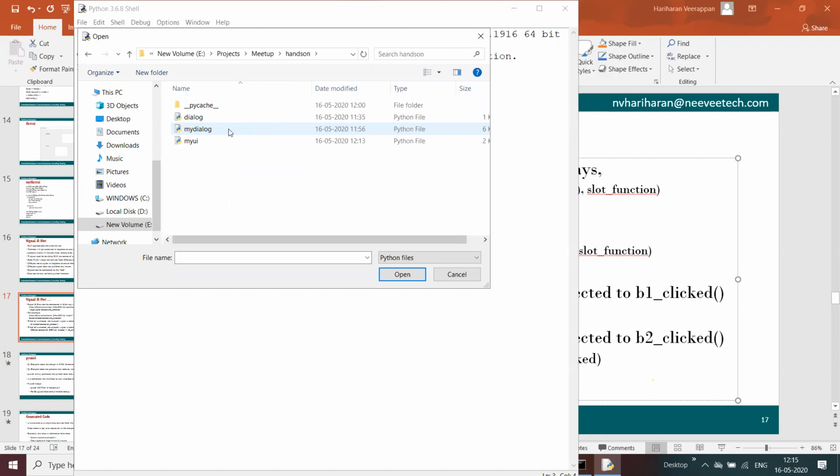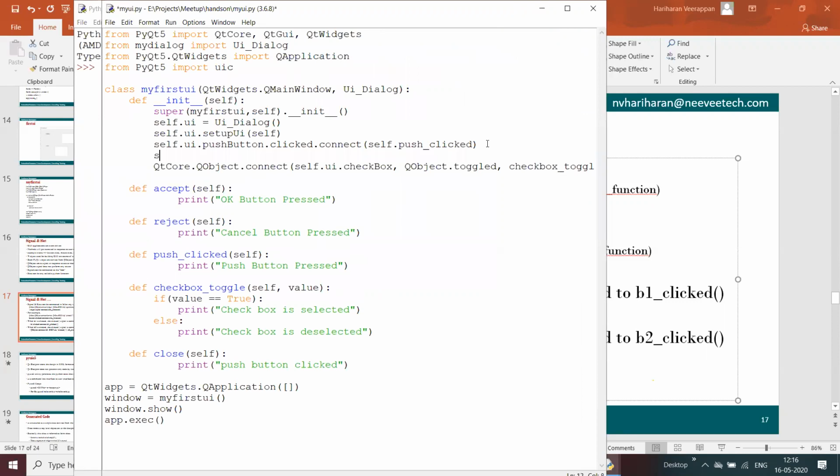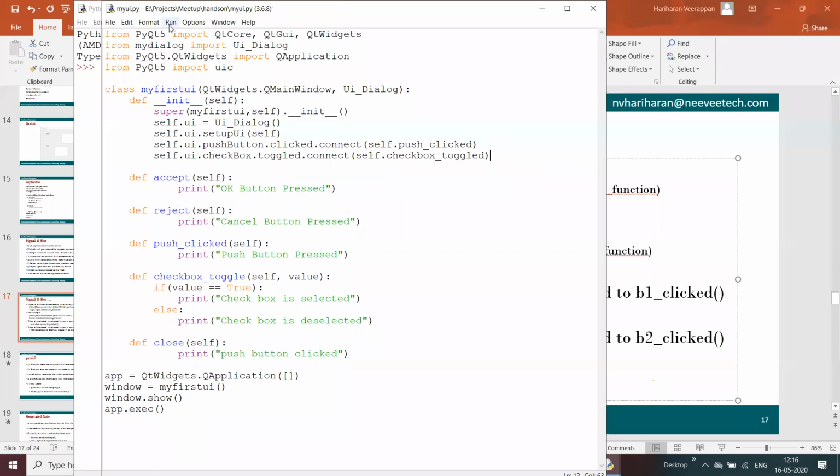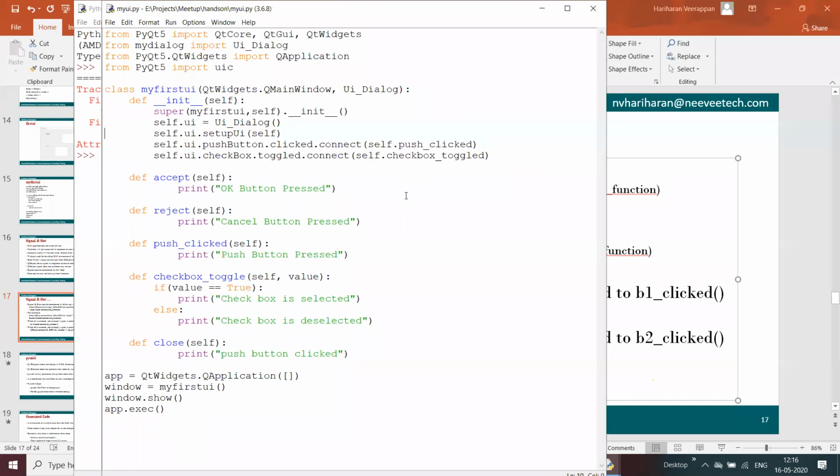Maybe we can do something like self.ui.checkbox.toggled.connect, and then self.checkbox_toggled, so that now we can run it. Spelling: checkbox_toggled, not toggle.